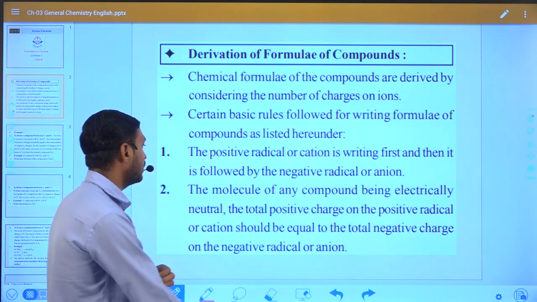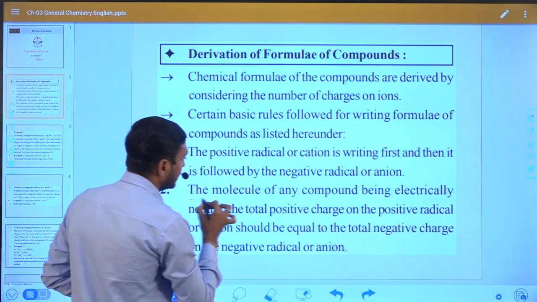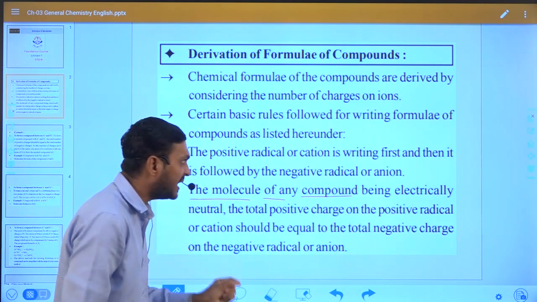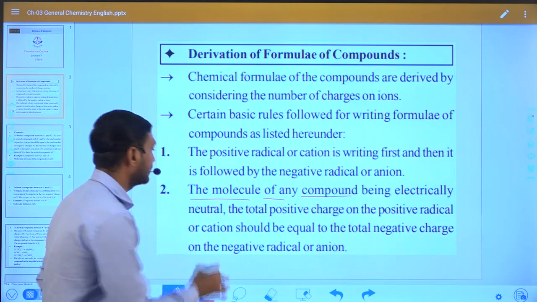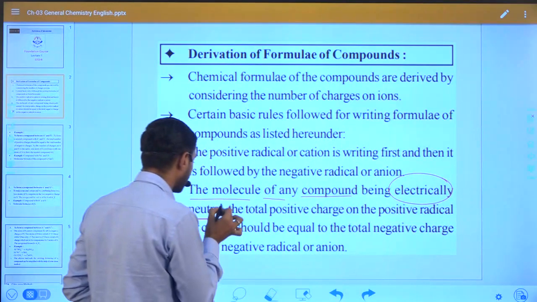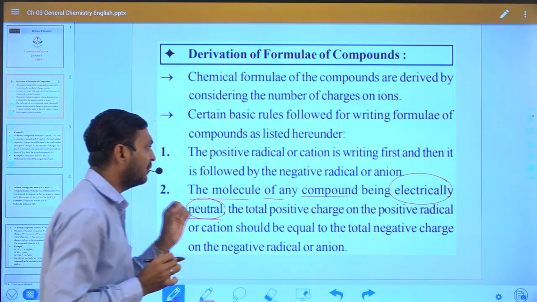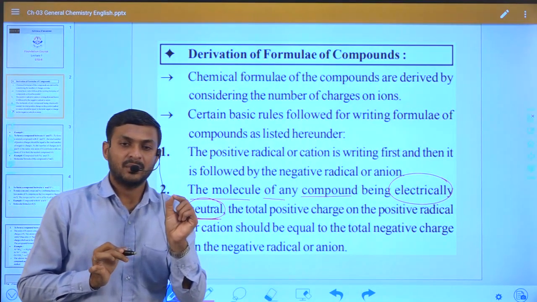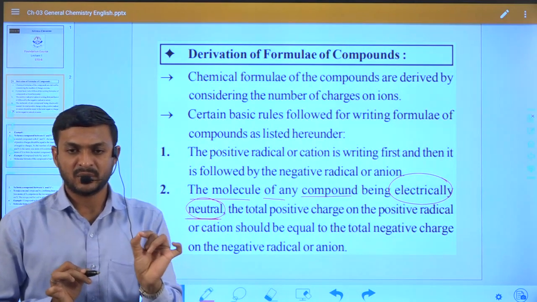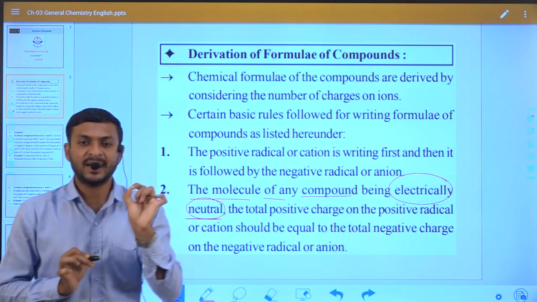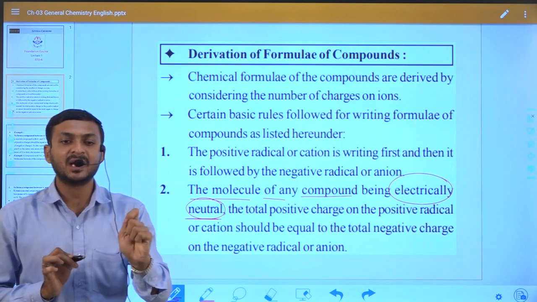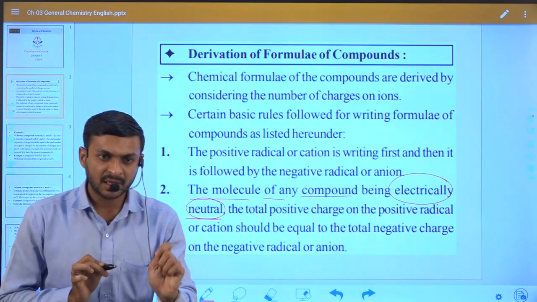The second rule says the molecule of any compound is electrically neutral. This is a very important point. You have to remember that whenever we represent any molecule, it is always electrically neutral.